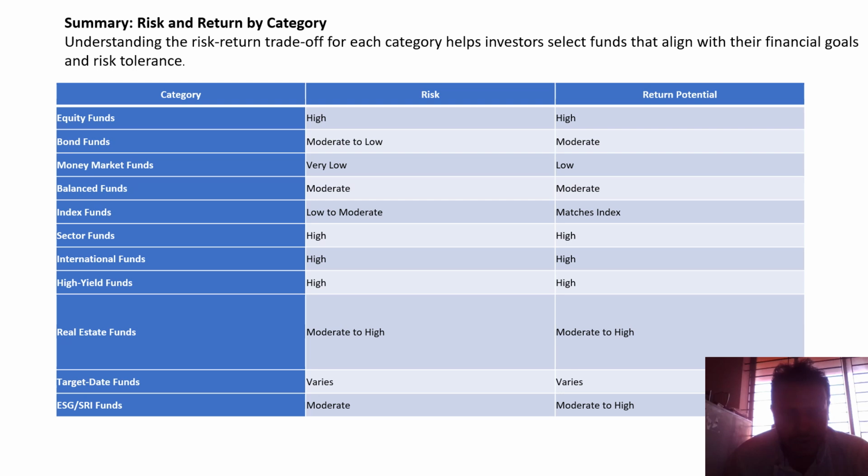Sectoral fund: risk is high, return is also high. Interest fund: risk is high, return is high. High yield fund: risk is high, return is also high. Real estate: moderate to high, moderate to high. Target date: varies depending on the market. And ESG and SRI go for moderate to high.